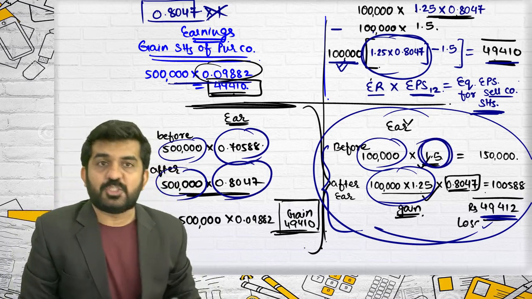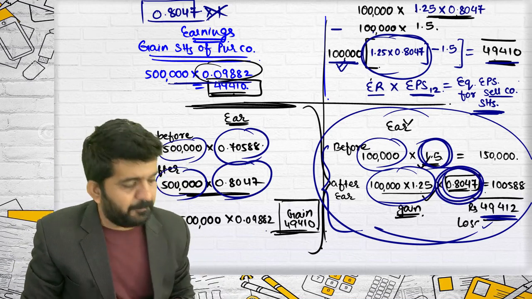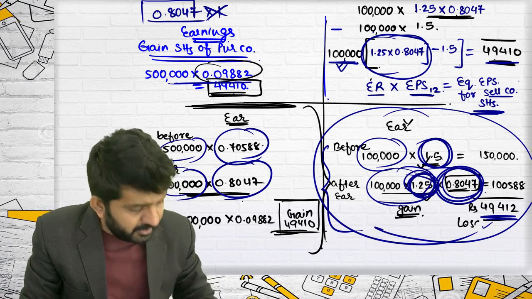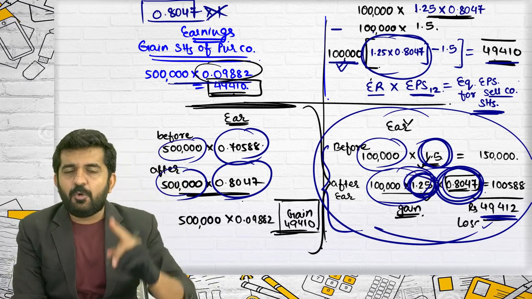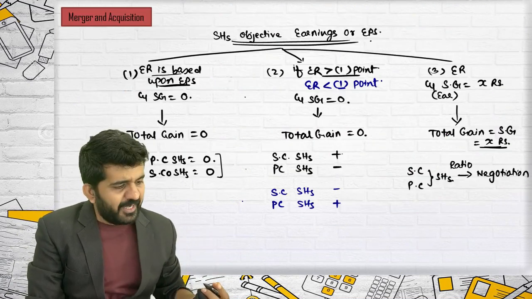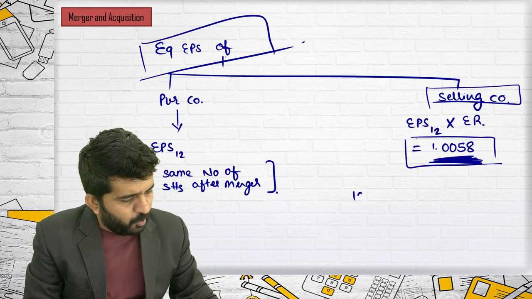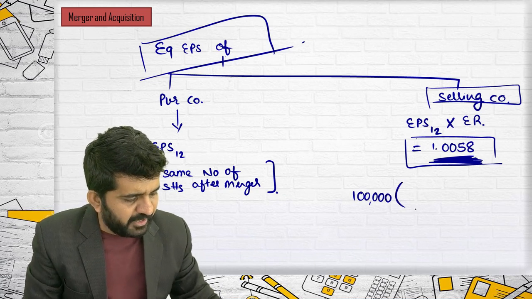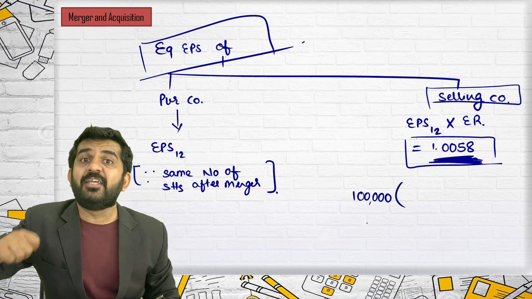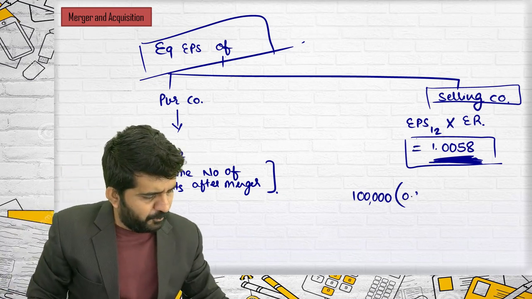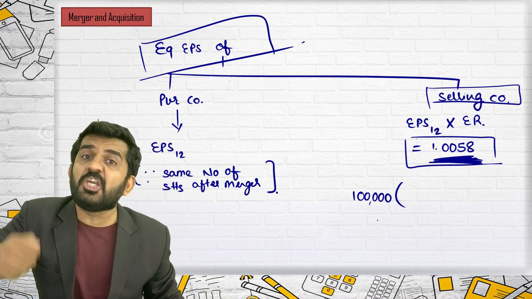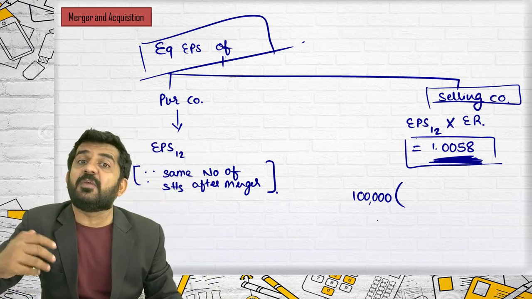But this EPS 1.5 cannot be directly compared with 0.8047 because of this 1.25. Now Mac's answer is absolutely correct. Now I can compare it. How can I compare it? Try to concentrate. What was the number of shares I was holding? I was a selling company shareholder with 1 lakh shares. What is my new EPS? I will be taking equivalent EPS instead of EPS 1.2.